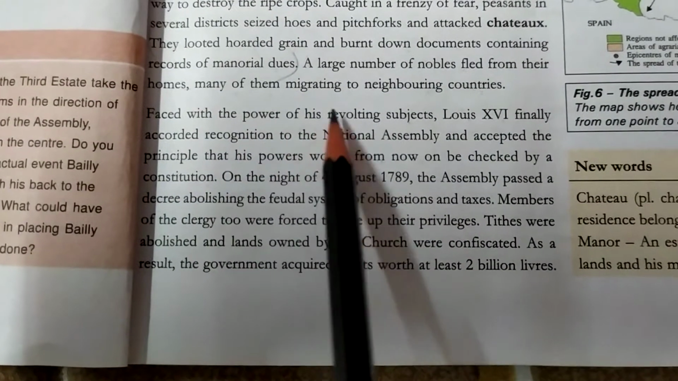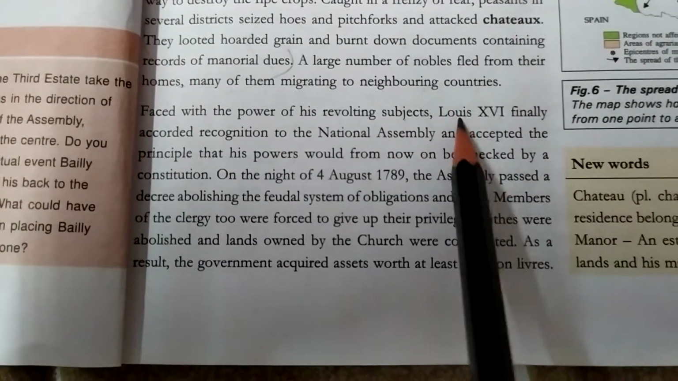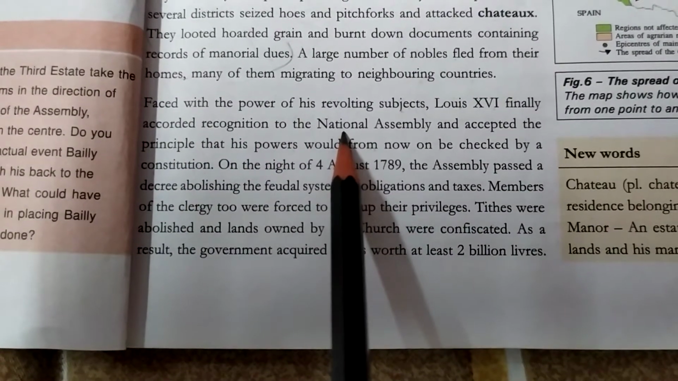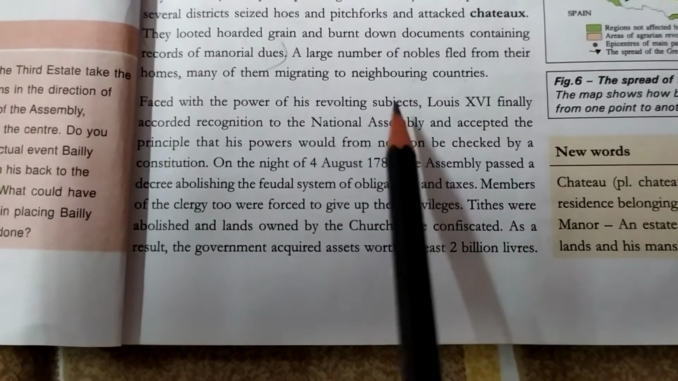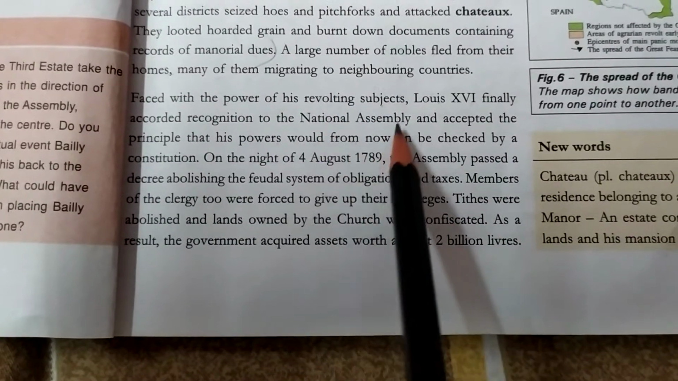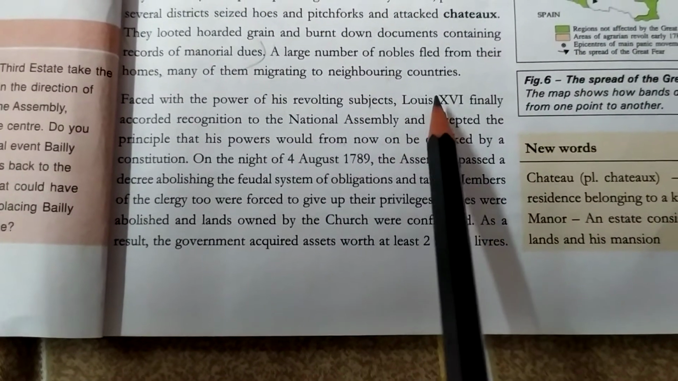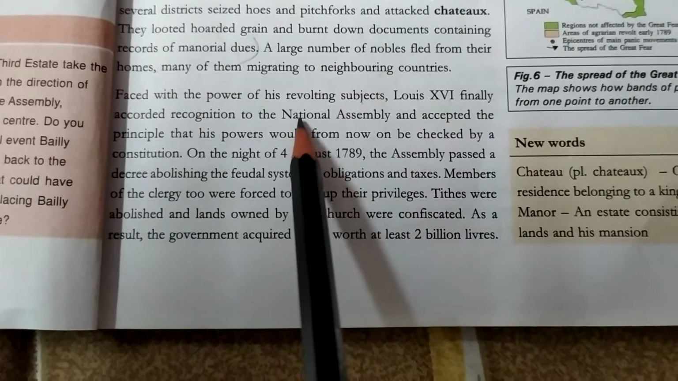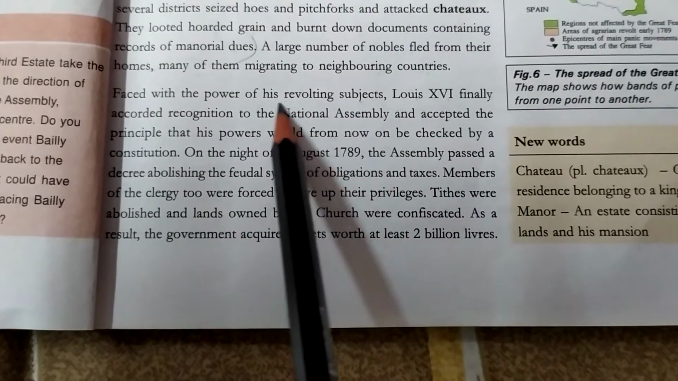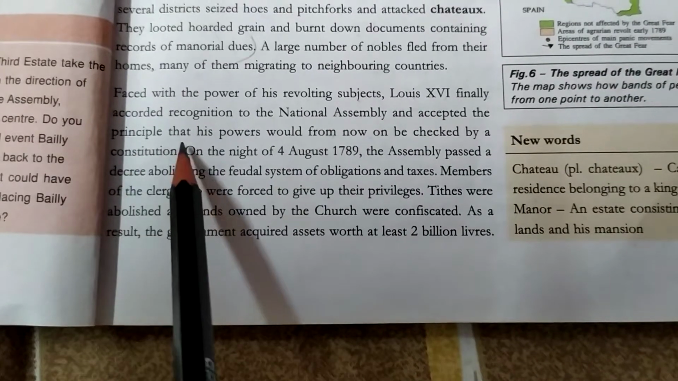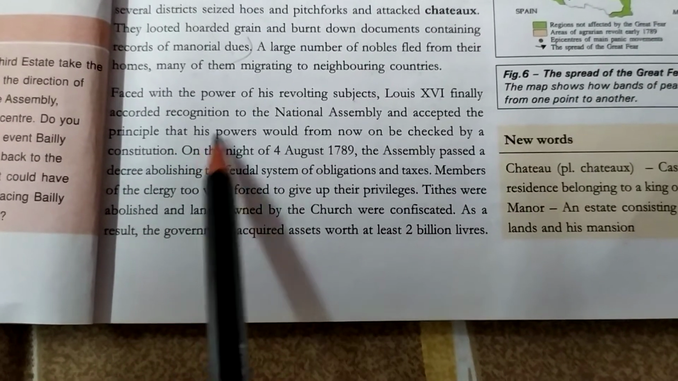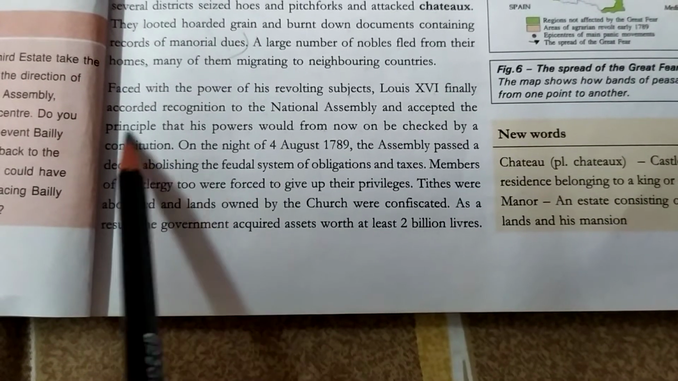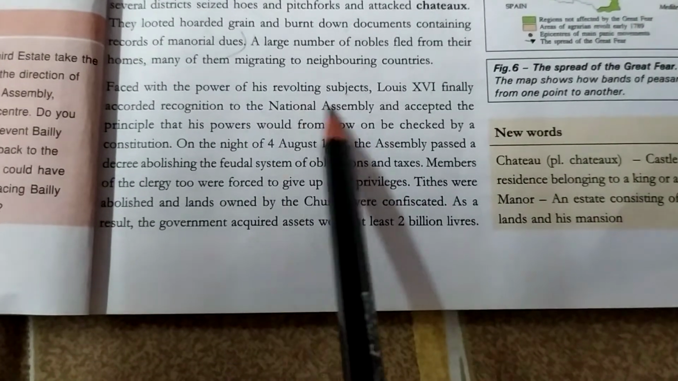Faced with the power of his revolting subjects, Louis XVI finally accorded recognition to the National Assembly. So finally, in order to suppress the revolt, what did Louis XVI do? He finally recognized the National Assembly as a party and accepted the principle that his power would be checked by the constitution, which was established by the National Assembly.